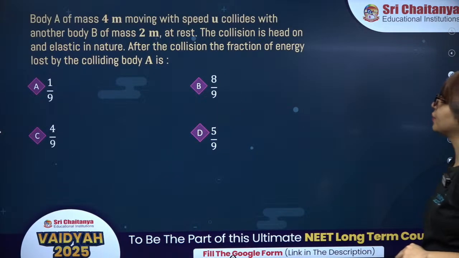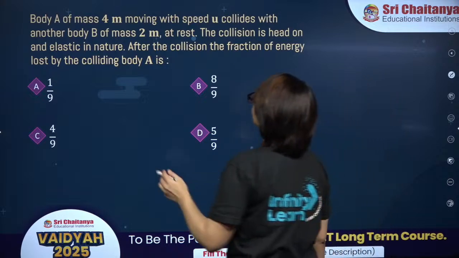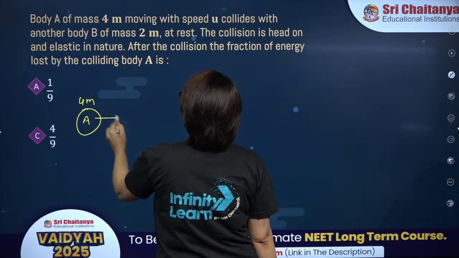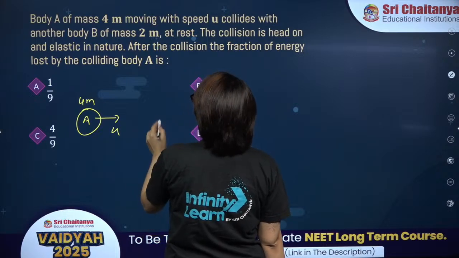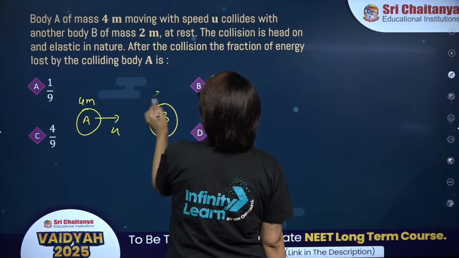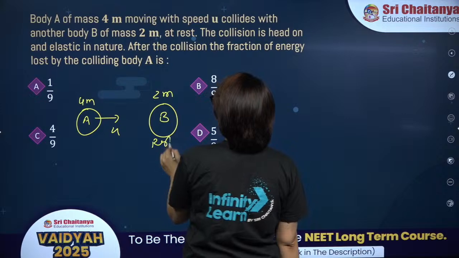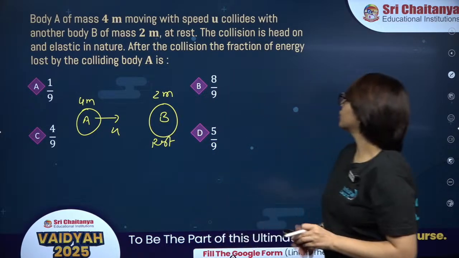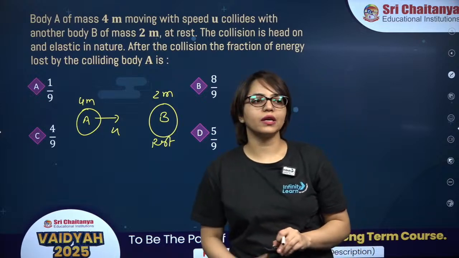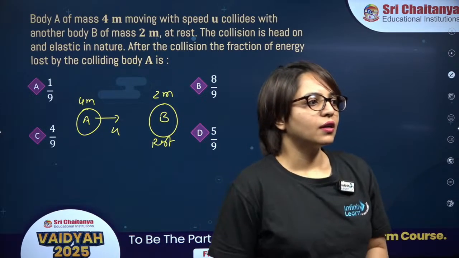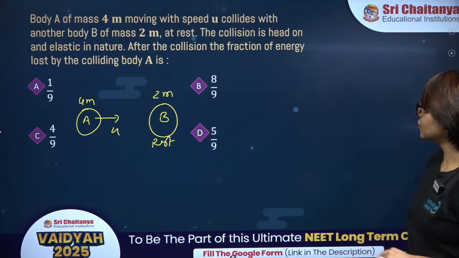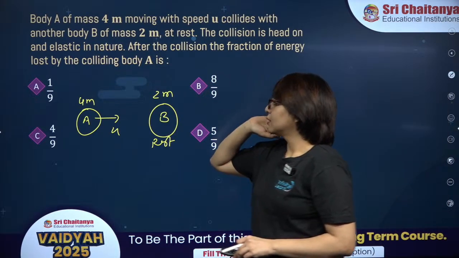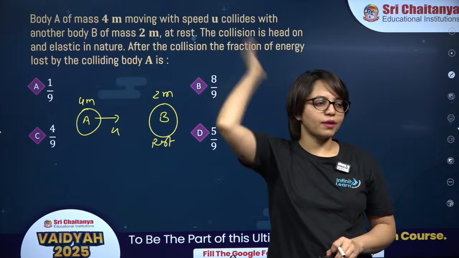A body of mass 4m moving with speed u collides with another body of mass 2m which is at rest. The collision is head-on and elastic in nature. After the collision, the fraction of energy lost by the colliding body A is. Okay. So over here, what is the fraction of energy lost by the colliding body A? This is again one of the PYQs.